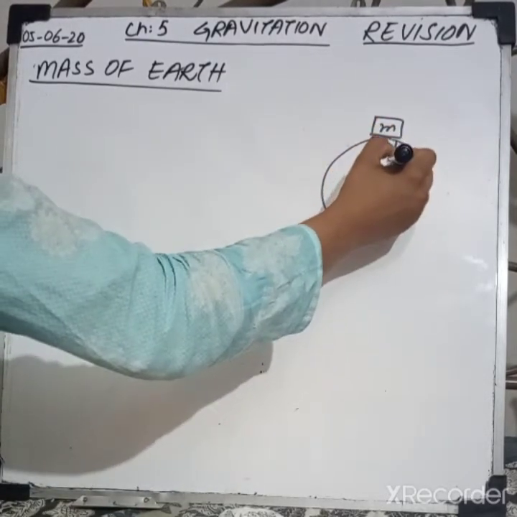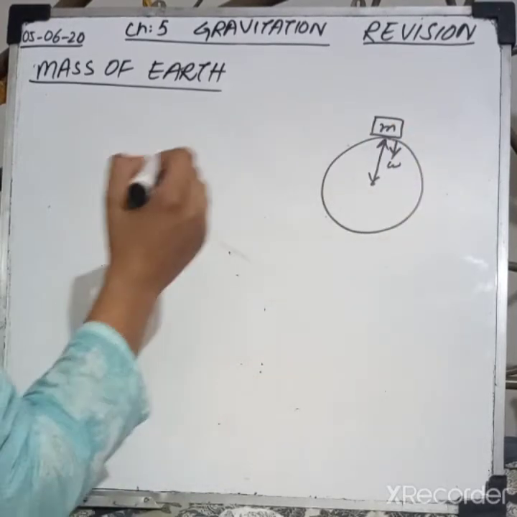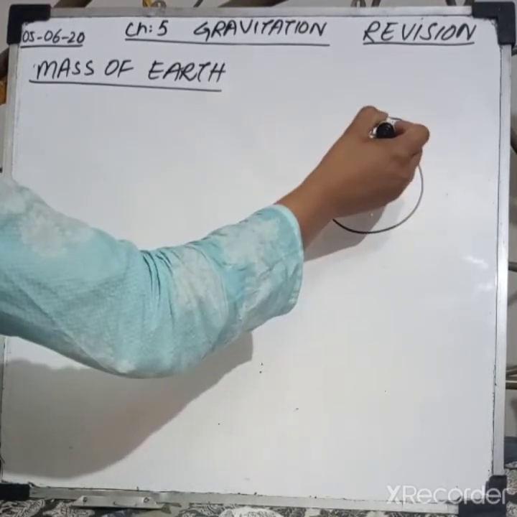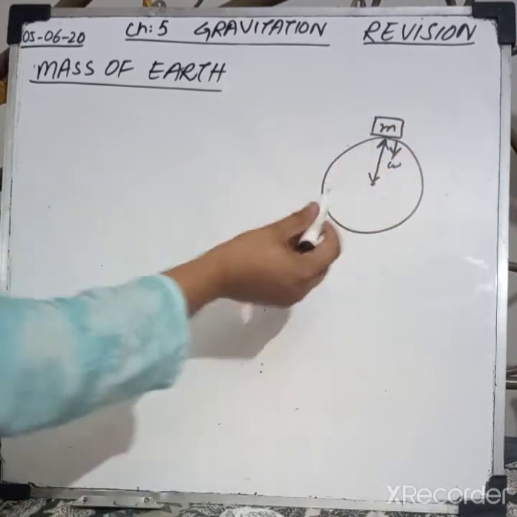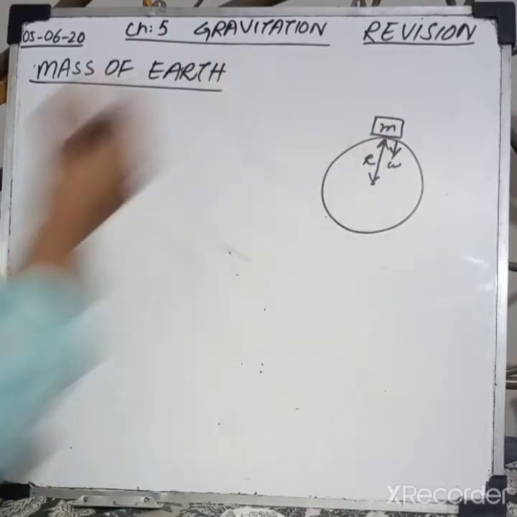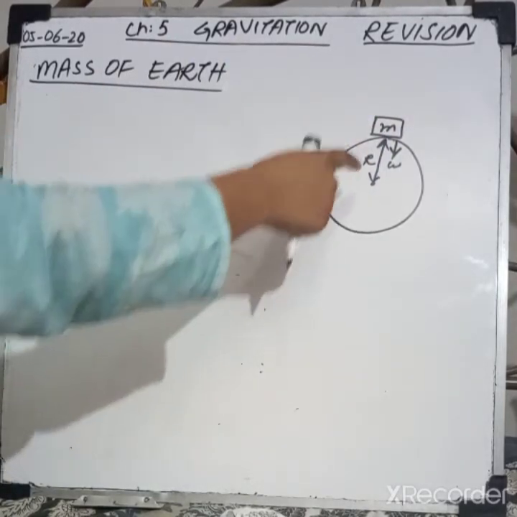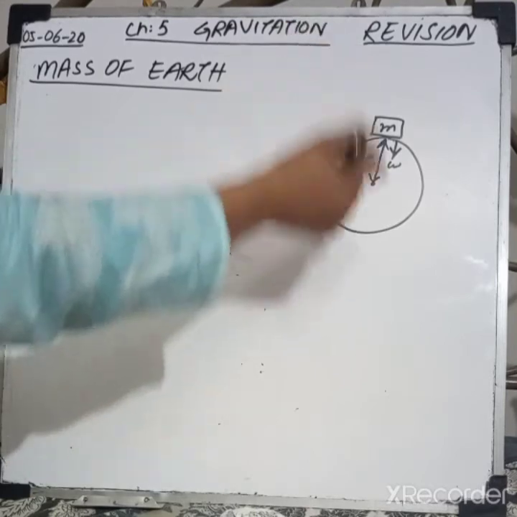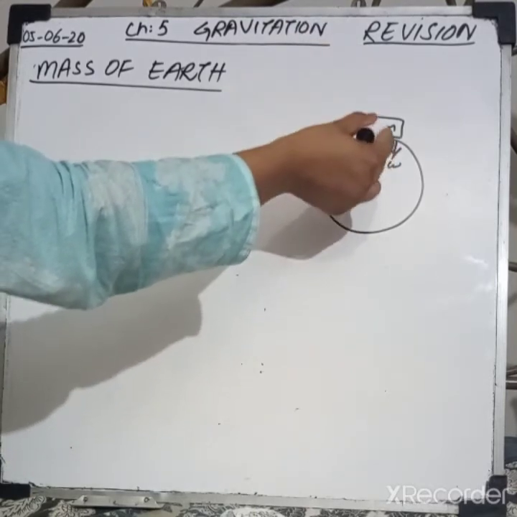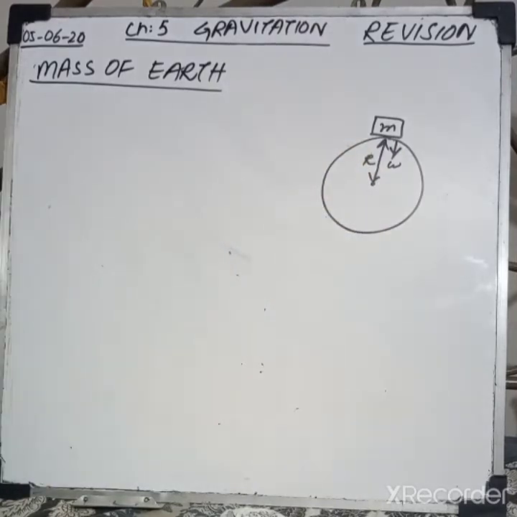Let's take a mass present on the surface of the earth. Its weight is acting in the downward direction. The distance between the center of earth and the center of this mass is represented by the radius of earth, because the mass is just present on the surface of the earth. So we can take the distance between this mass and the center of earth as the radius of earth.